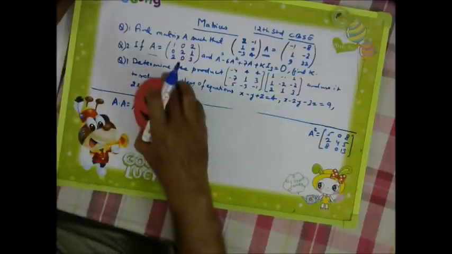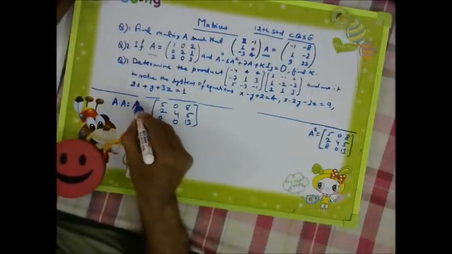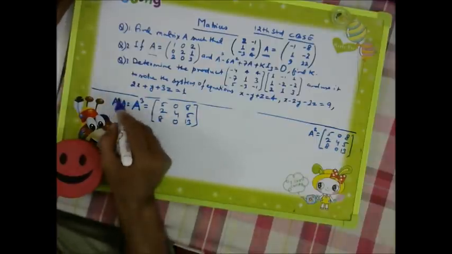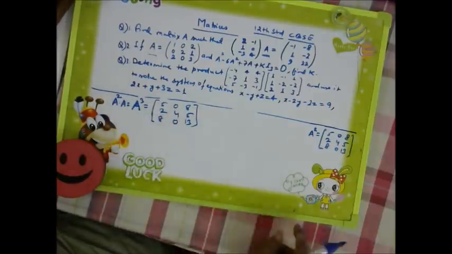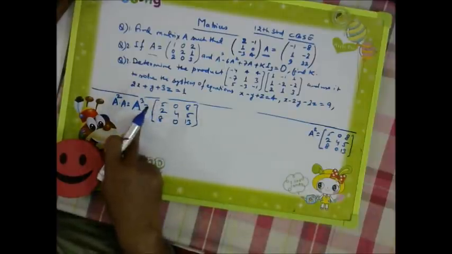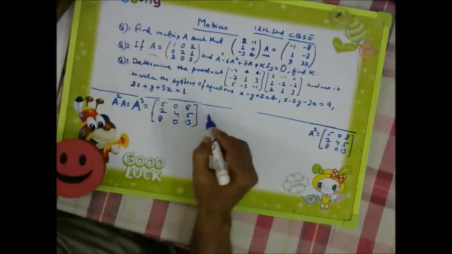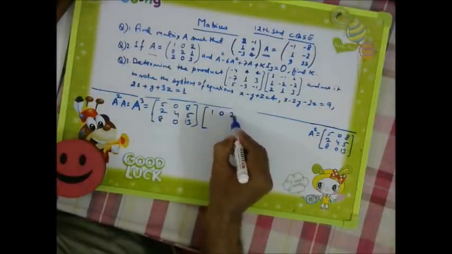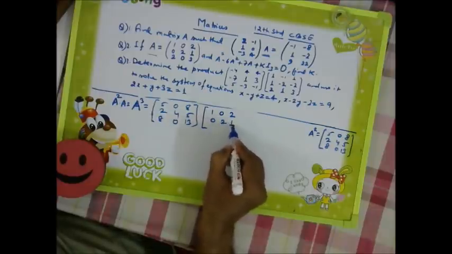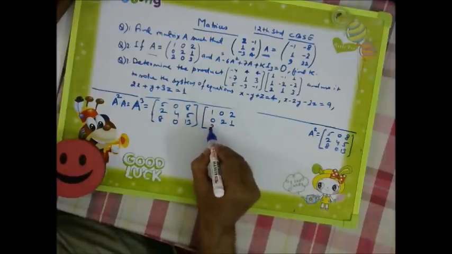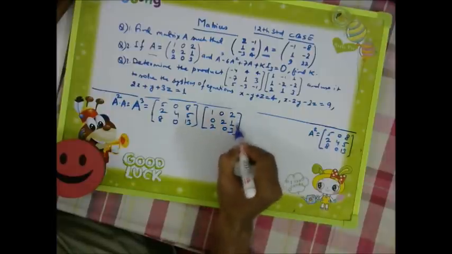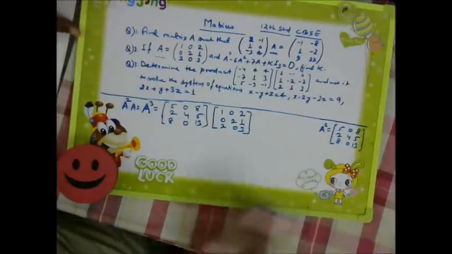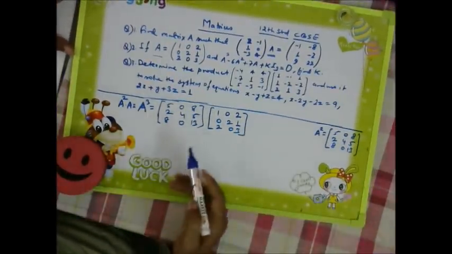Yes, so we are going to find A cube now. So A cube will be what? A square into A will give us A cube. So this is A square and into A. So A is again 1 0 2, 0 2 0, 2 1 3. Okay? Right. Same way we are going for multiplication now.